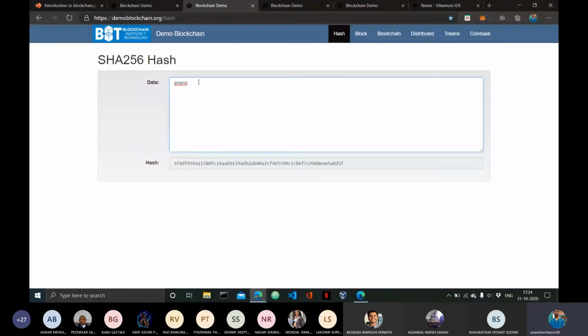And yeah, the third one was fast computation. It is very easy to show this. As soon as I type even a single letter, the hash is generated within a second. So this is how the fast computation of the hash works.